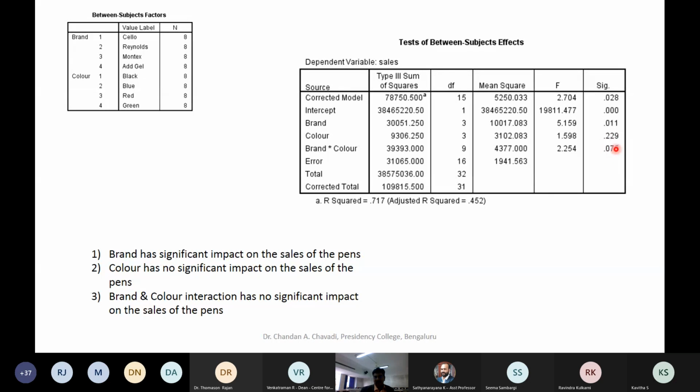Now, if we have kept it as 0.1, then this also is very significant, because 0.075 is less than 0.1 and can be accepted. So right now we are rejecting it because this is more than 0.05, and the only thing which comes out from this table is brand has an impact on sales because it is significant.